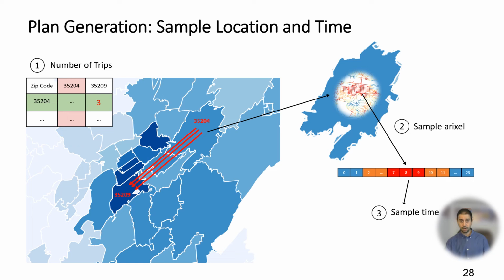This slide illustrates how we generate Uber rides from our learned distributions. For example, we need to generate 3 rides from zip code area 35204 to 35209. To generate the pickup location, we sample from the lixel distribution for pickups inside zip code 35204, and then sample a time following the temporal distribution on the sampled lixel. We can then sample the drop-off location and time using the rexel distribution for drop-offs, but we only sample from those valid drop-off rexels whose time is not before the sampled pickup time and not more than 1 hour after the pickup time.